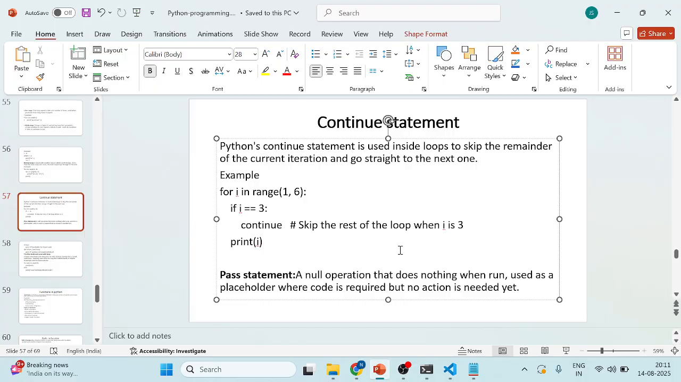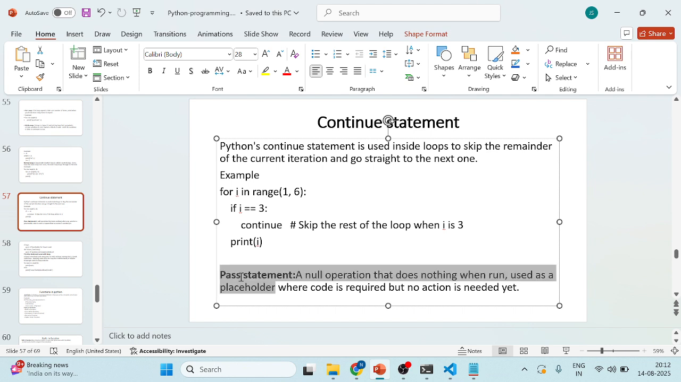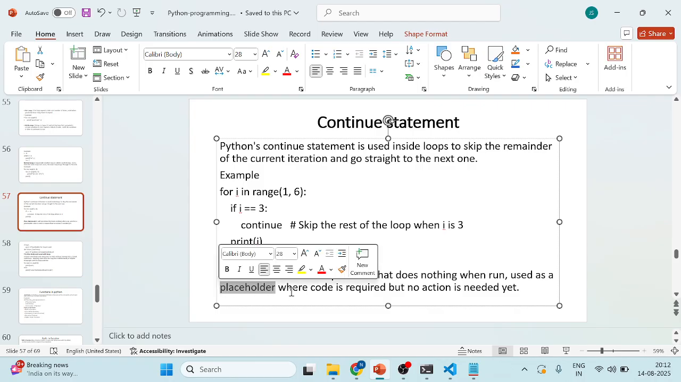Pass statement. It is passing the statement, the null values. A null operation does nothing when run, so it is used as a placeholder. Guys, please tell me what is a placeholder. The placeholder will be the hint of the text in a real-time example. In this way it is working from the back end as well. It is not showing, we are not writing any front end as well. So the placeholder will work like this.